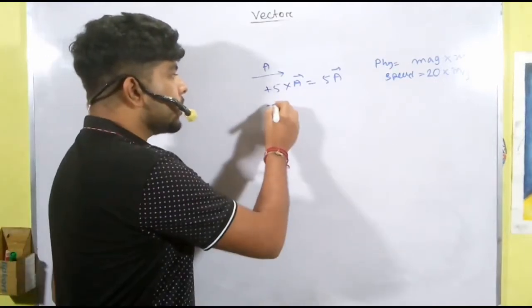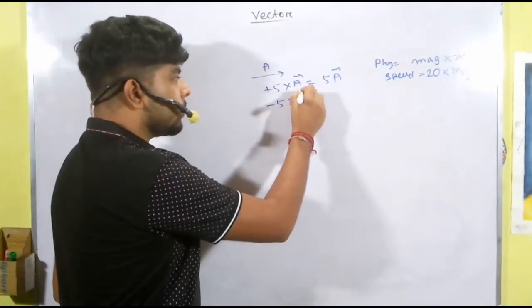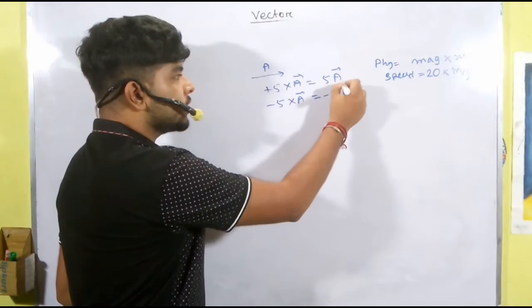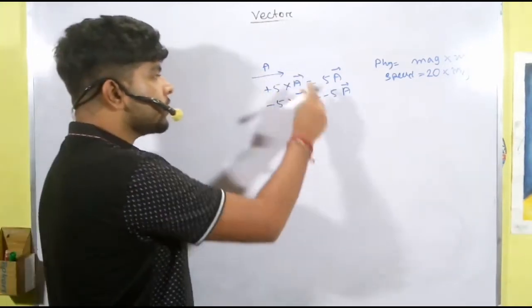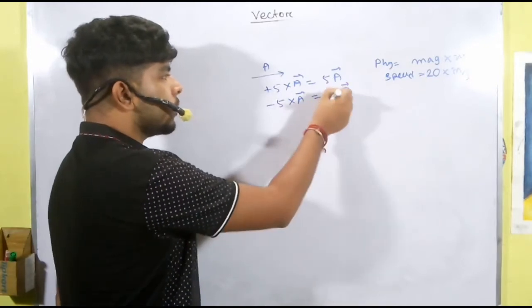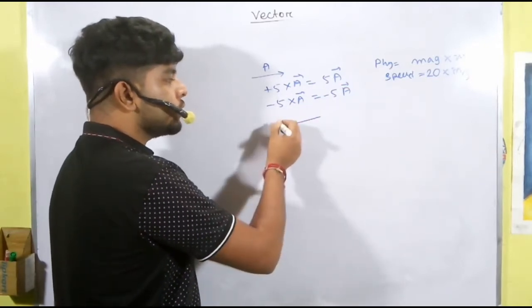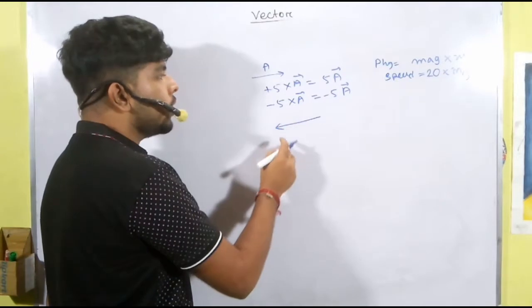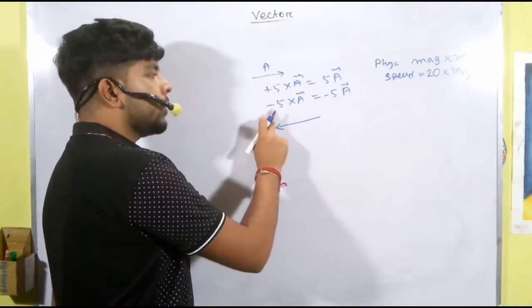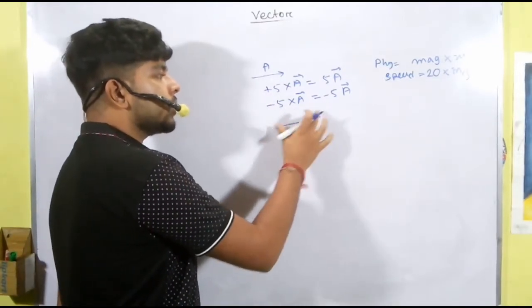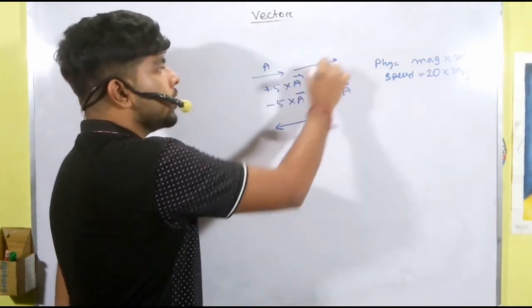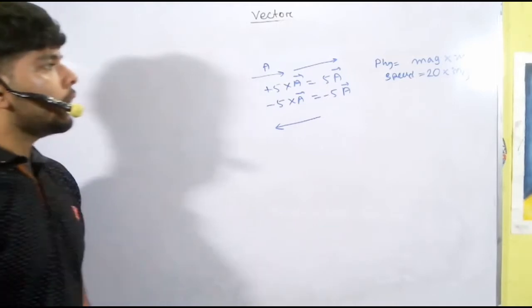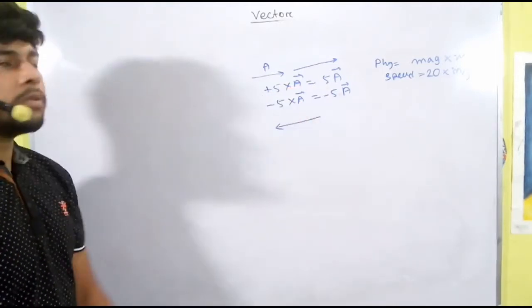And if we multiply this vector with a negative real number, the direction will change to the opposite direction. Suppose this is a vector, and after multiplying by negative 5, obviously the magnitude increases and the direction will be opposite. If we multiply with a negative real number, the direction will be opposite, and if we multiply with a positive real number, the direction will be the same. Only the magnitude of the vector will change.